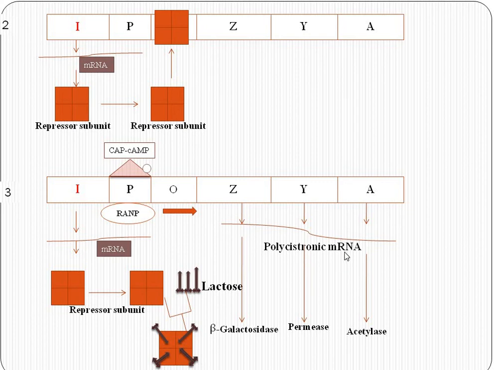Why is it called polycistronic mRNA? When an mRNA translates more than one enzyme or protein, it is called a polycistronic mRNA. So this structural gene transcribes a polycistronic mRNA, and that polycistronic mRNA is translated into three different enzymes. This is the major outcome of the class. Through today's tutorial video, I think that students will get an idea and clear their doubts about the operon concept.